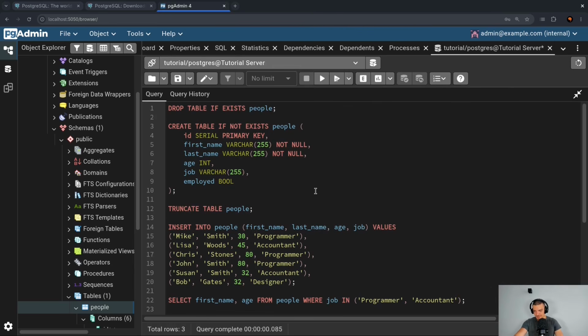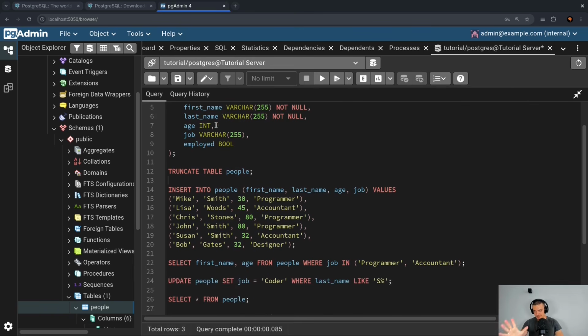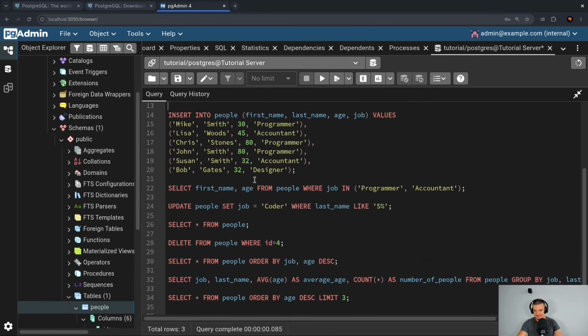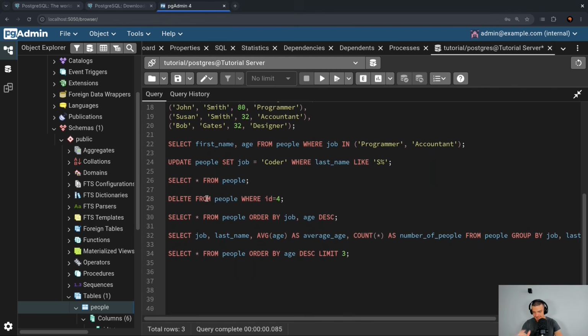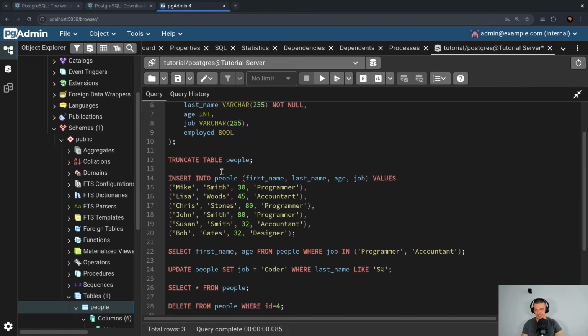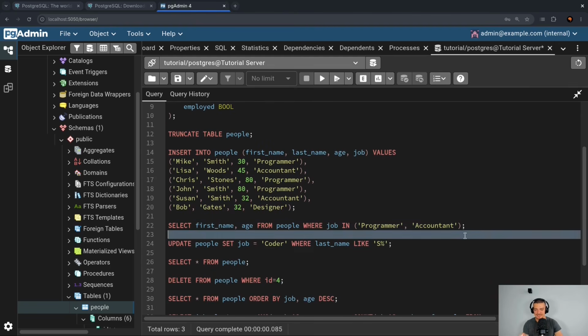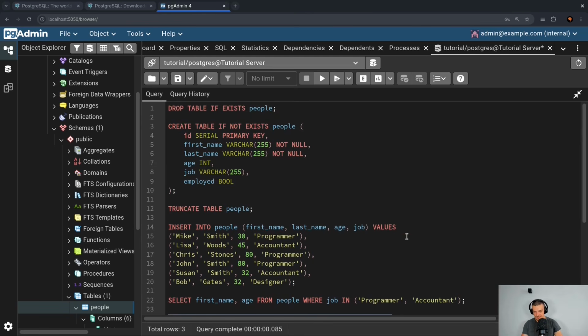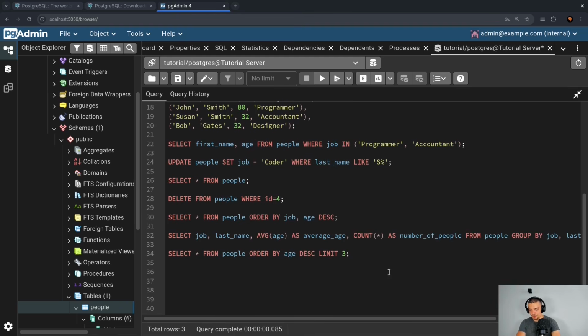Okay, so at this point, again, we know how to create tables, how to drop tables, how to empty tables, how to insert data, select data, change data, delete data, and how to do fancy queries with grouping, with ordering, with filtering, and all of that. Now we want to talk about changing the table structure. So once a table exists, how can we change it? This is not the same as updating, because updating is updating the data in the table. Altering a table means changing the columns, changing, for example, the data type or the constraint. And this is done using the alter commands.